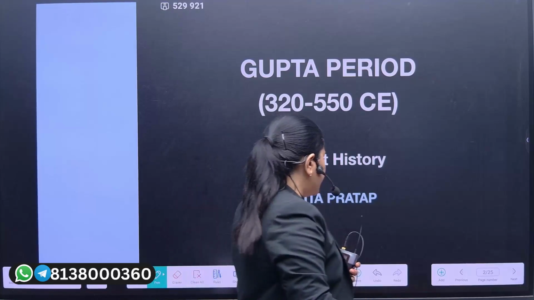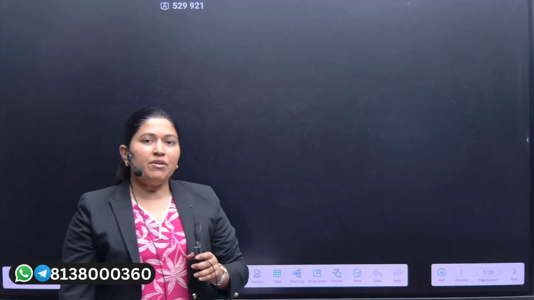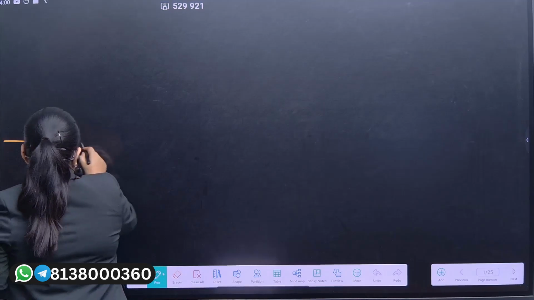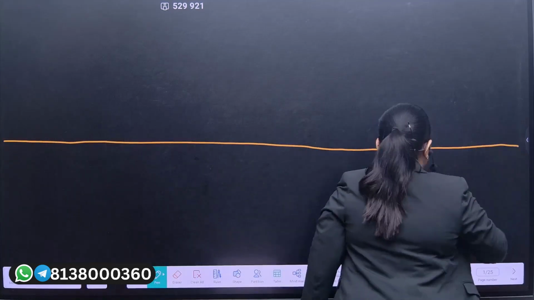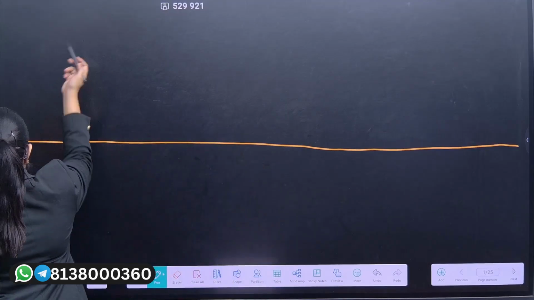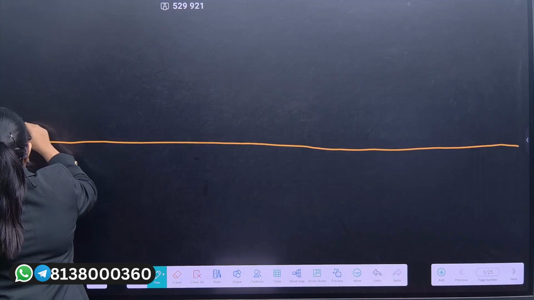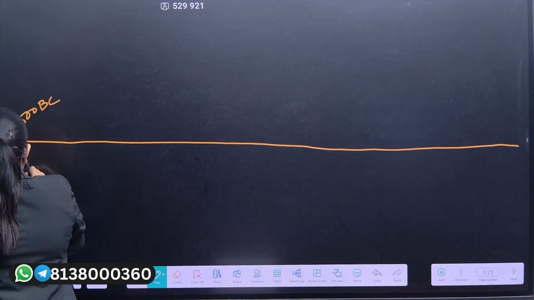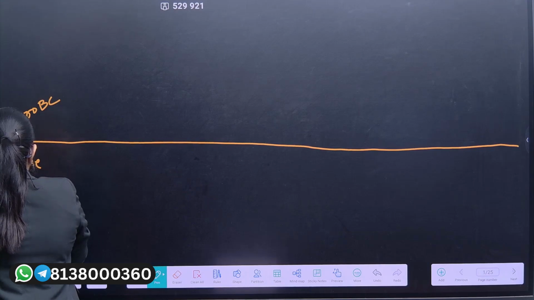Before starting, as I always tell you, we need to first revise the timeline. Secondly, we need to revise the geographical locations and then only proceed towards our historical stories. So let us start with our holistic timeline, from where we would be seeing that up till 2500 BC, we saw a Stone Age period.